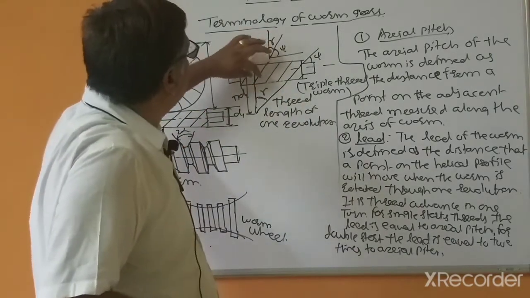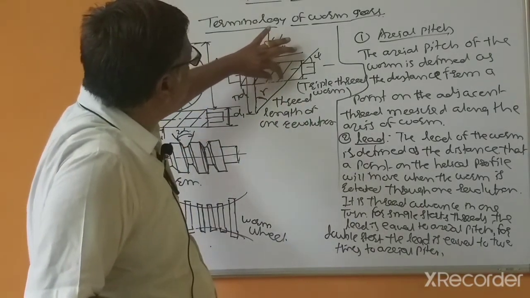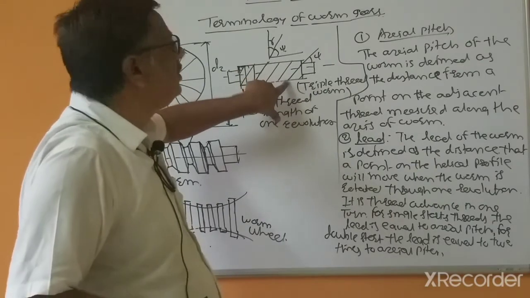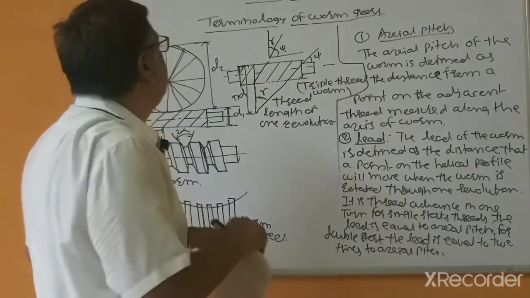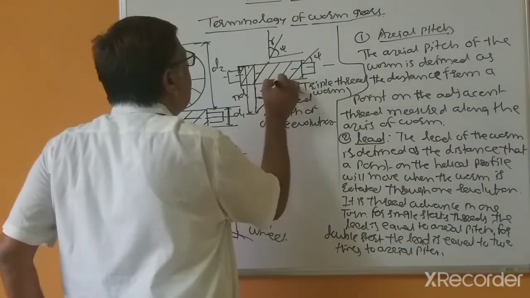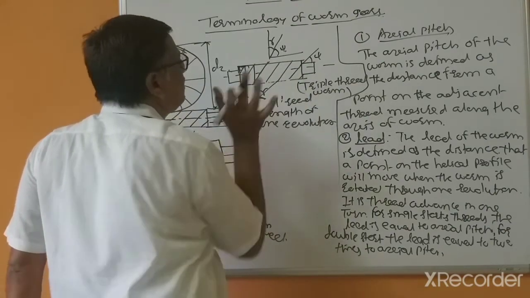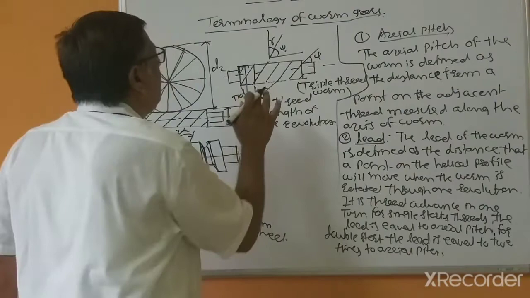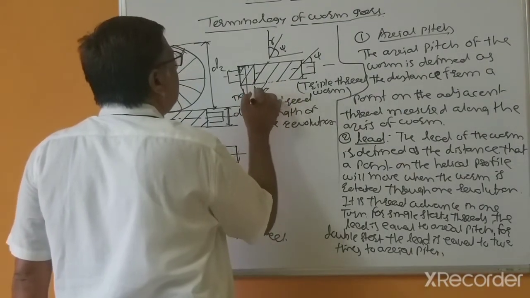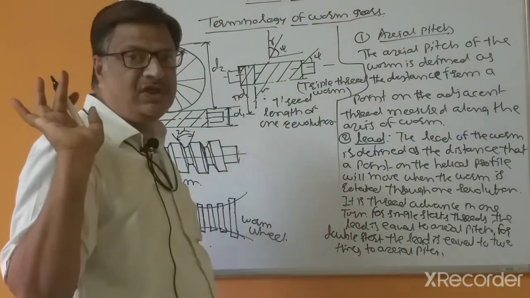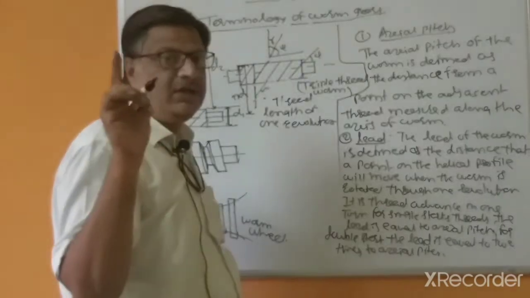Here the number of teeth advanced in one revolution is 3 for triple start. If this is 2 starts, the number of teeth advanced is only 2, and this is called double start. And this is single start, only 1 tooth advanced.